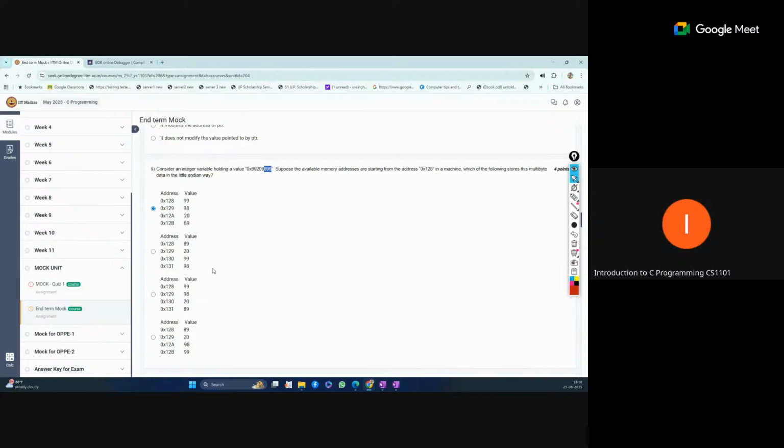The LSB value is stored at the smaller address, and the MSB is stored at the last address. So the first is correct.